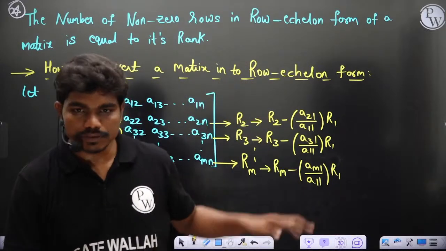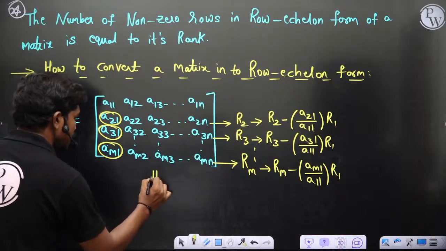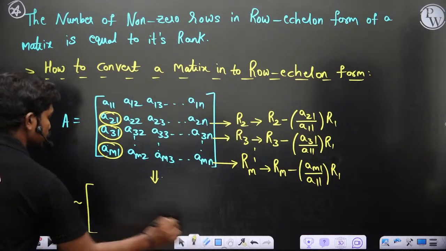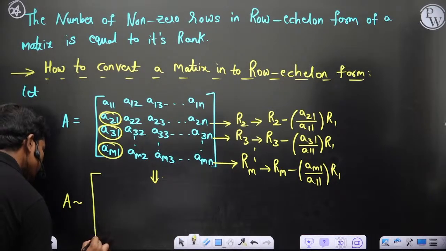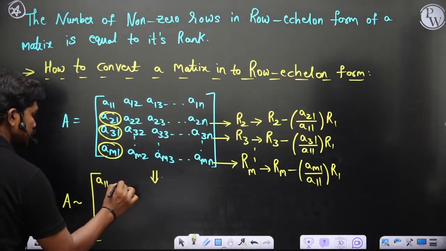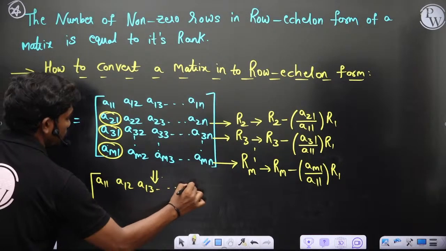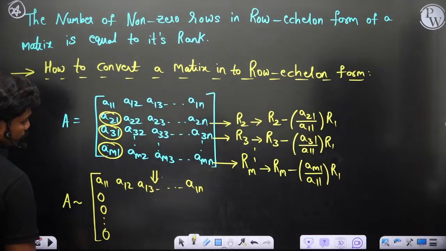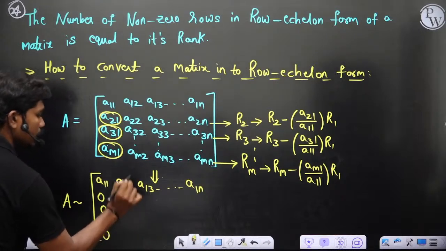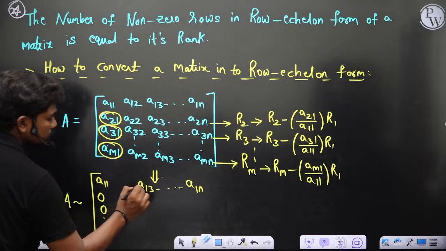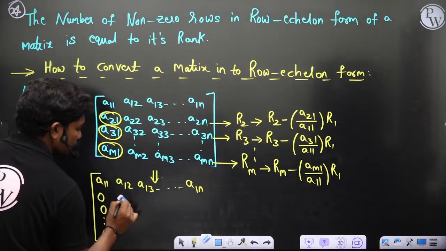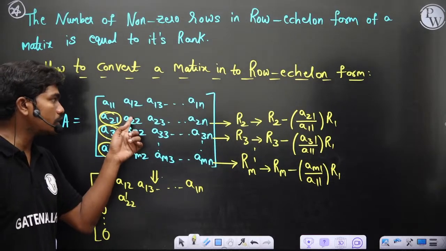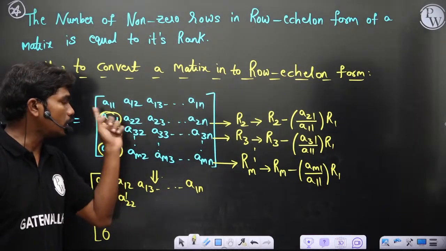Clear? By performing these transformations, this leads to a matrix which looks something like A is equivalent to, let me just write this a bit clearly. This first row does not get changed, A11, A12, A13 and so on, A1n. But coming to the second row, all these elements are zeros, of course. Then these elements get shifted to A22 dash, of course. Okay, because this element gets converted to A22 minus A21 by A11 into A12, which gives you some different number.